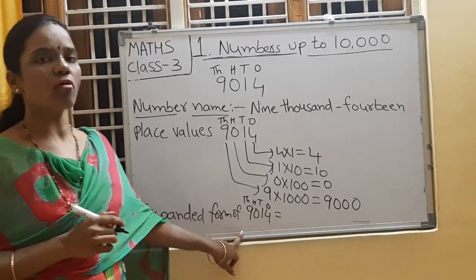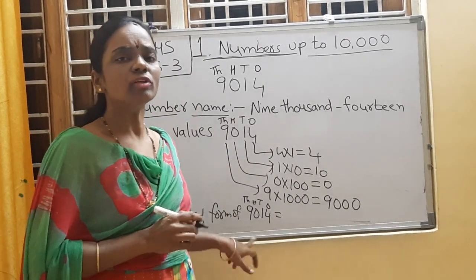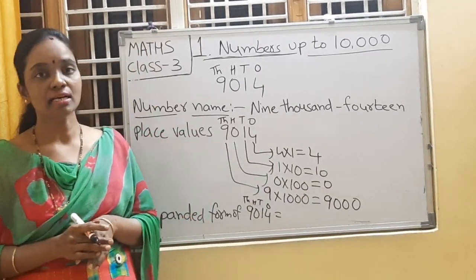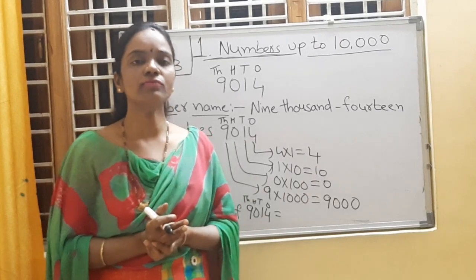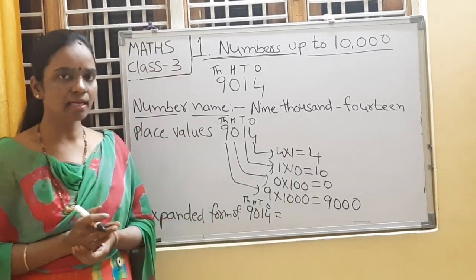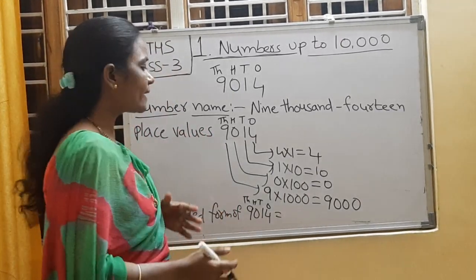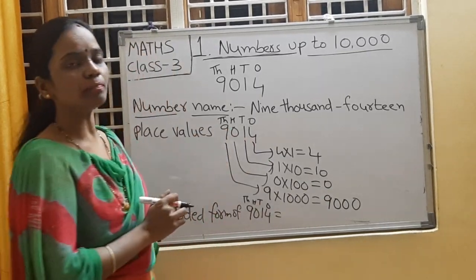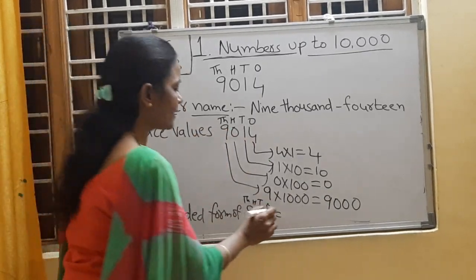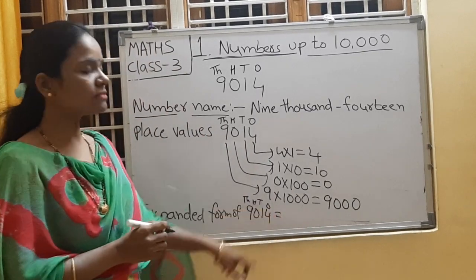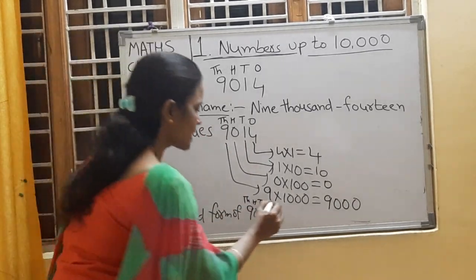What is expanded form? What do we have to do? We have to take the sum of all place values of different digits, right? Now take the place values and add them. 9 is in the thousands place. What is the place value of 9? Yes, children, tell me. 9,000.